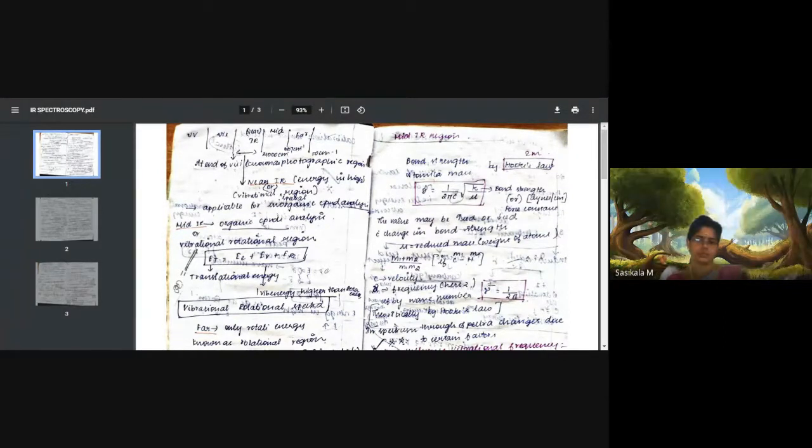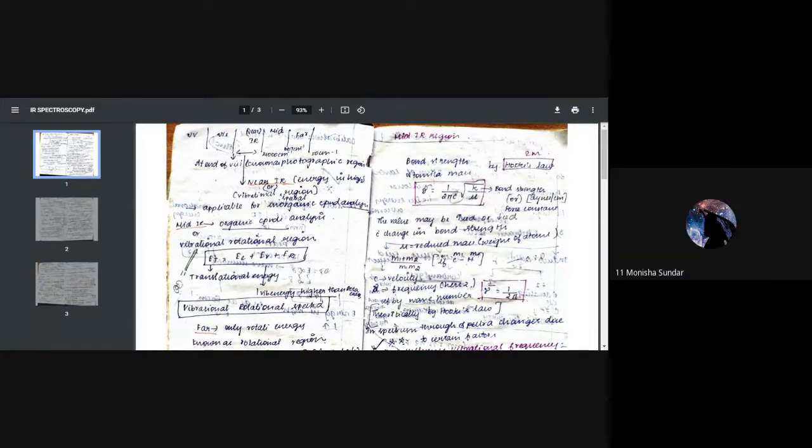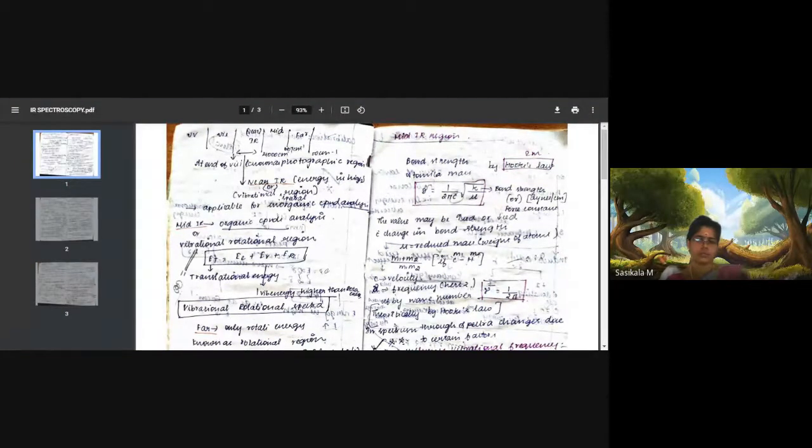Monisha? Yes, ma'am. What is Nujol? It is mineral oil or liquid paraffin. Mineral oil, for example liquid paraffin, is called Nujol. If you prepare a sample by this technique, it is called the Nujol mull technique.